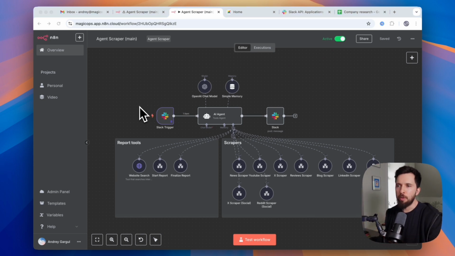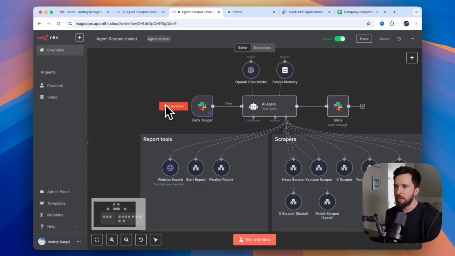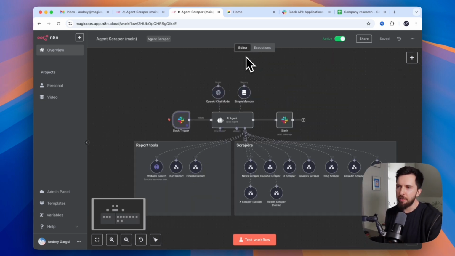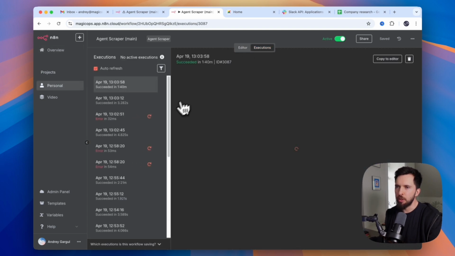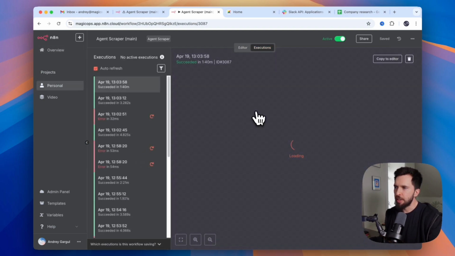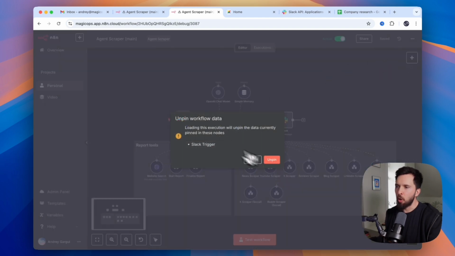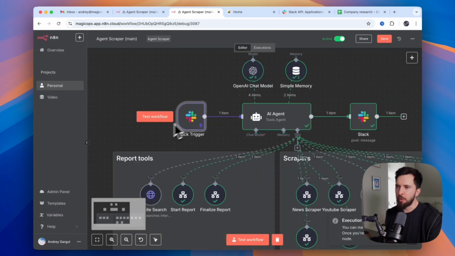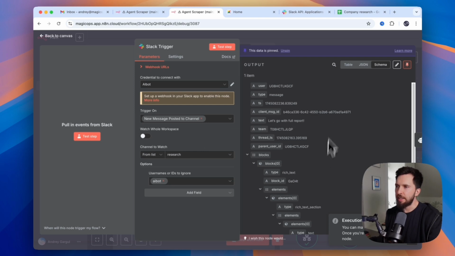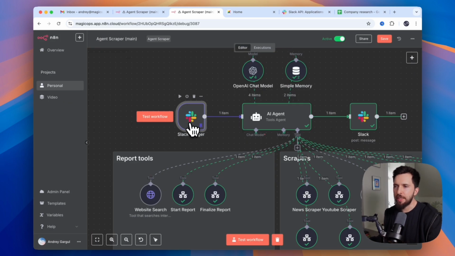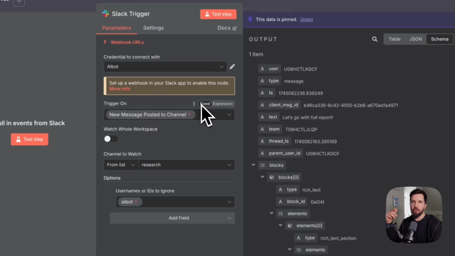Okay, so let's go node by node, and we're gonna start with our Slack trigger. Actually, before we dive into specific nodes, what I want to do is go to executions and select an execution that we just ran, copy it to editor, and this way we're going to see data that passed through our nodes. So this is going to make it a little bit easier to talk about them. So we're going to start with a Slack trigger, and this is a trigger that starts the entire workflow.